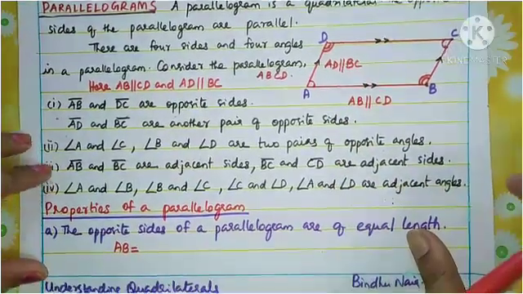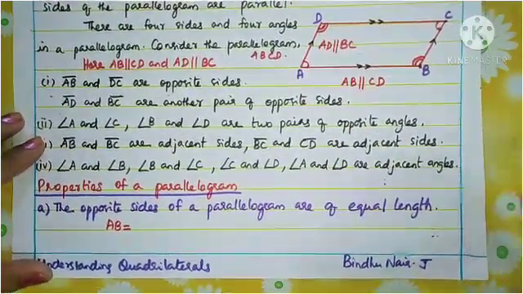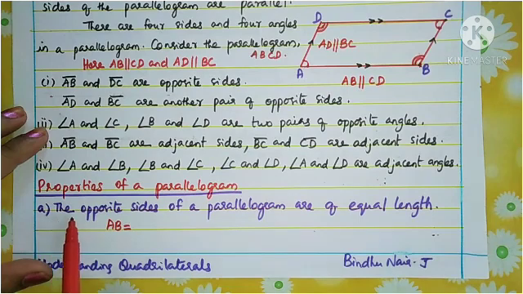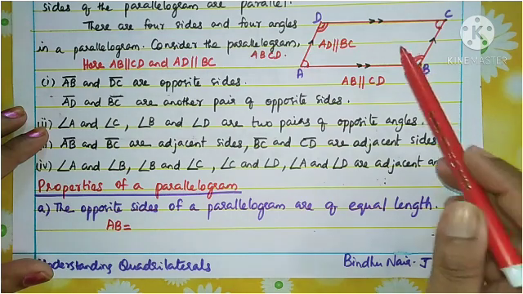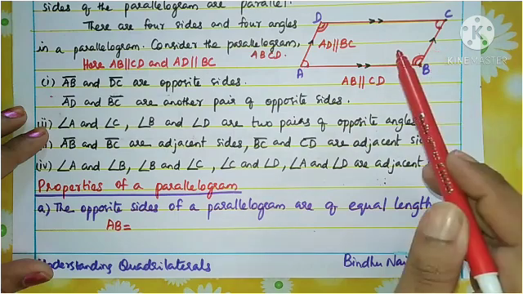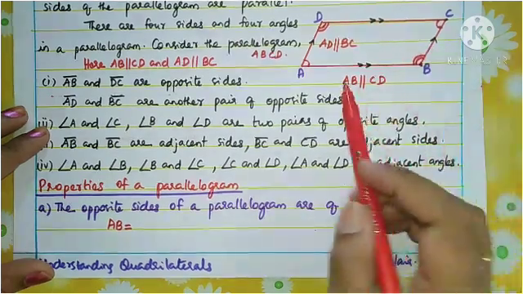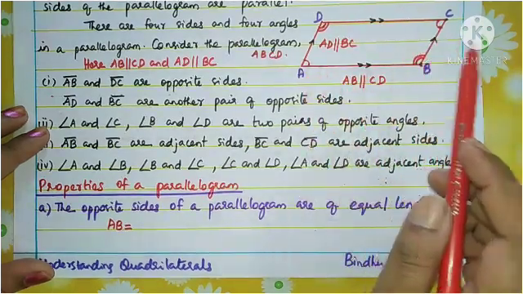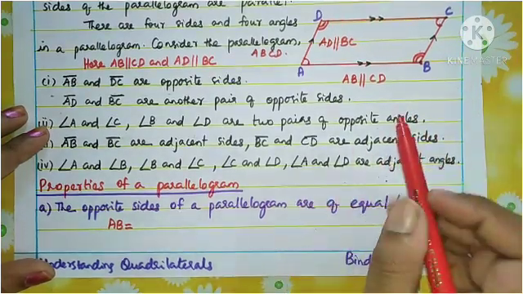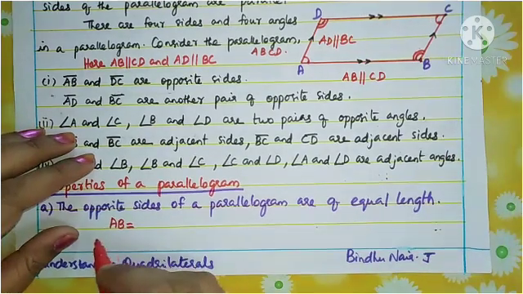Now we are going to the properties of a parallelogram. So properties of a parallelogram, listen. First property: the opposite sides of a parallelogram are of equal length. You already know that opposite sides are parallel, but according to the property of a parallelogram, the lengths are also equal.